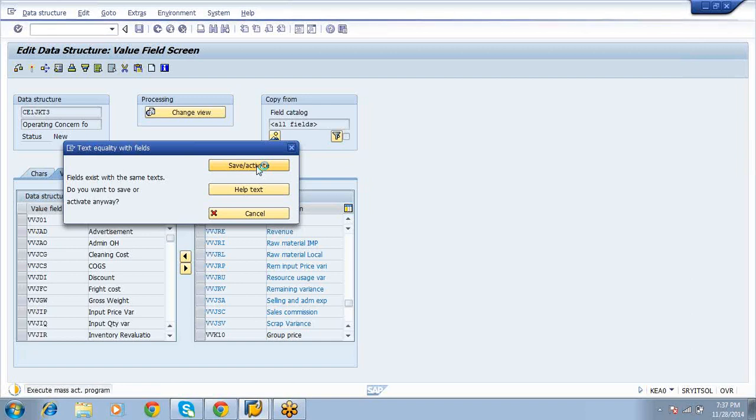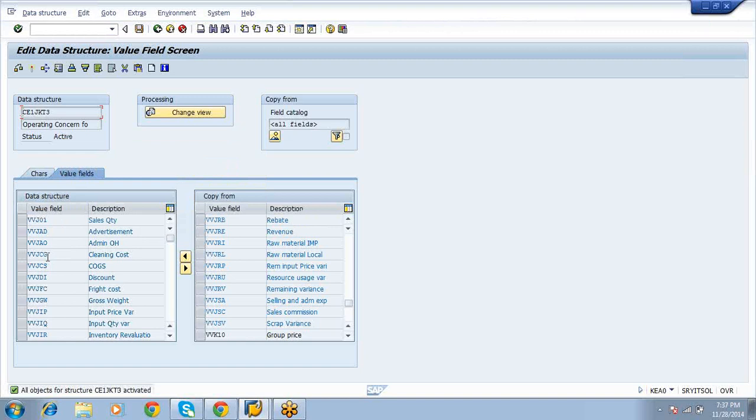Here, once you activate a value field or characteristic, you cannot deactivate it. Later, if we want to add some value field, you can add, but you cannot deactivate. Suppose this cleaning cost you activated as VVJCG, that same value field you cannot deactivate.